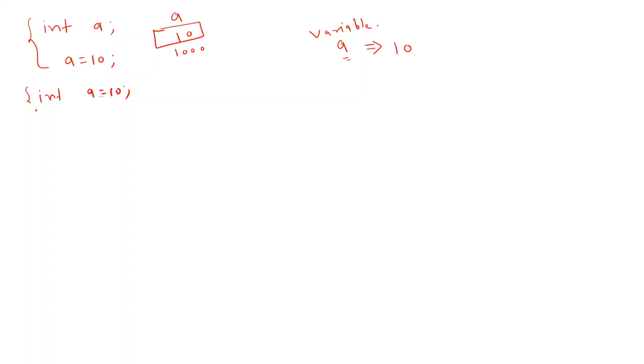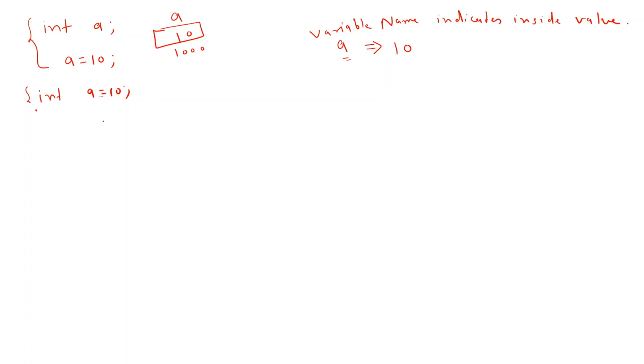And what is important about a variable? The variable name indicates the inside value. This is very important. So next time onwards, if I say a, this will print 10, the inside value, always the inside value.